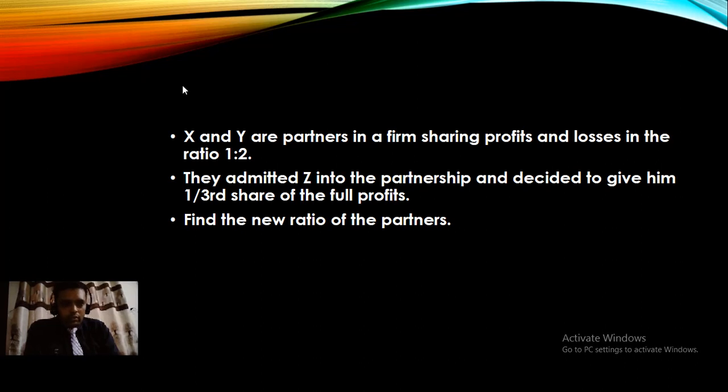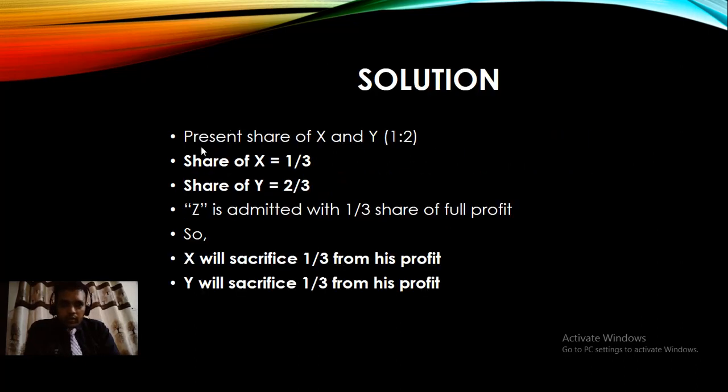So 1/3 is the share of X and 2/3 is the share of Y. They admit partner Z and decide to give 1/3 of the profit to Z. Our job is to find the new ratio, which is old ratio minus sacrifice ratio. Let us calculate in the next part.